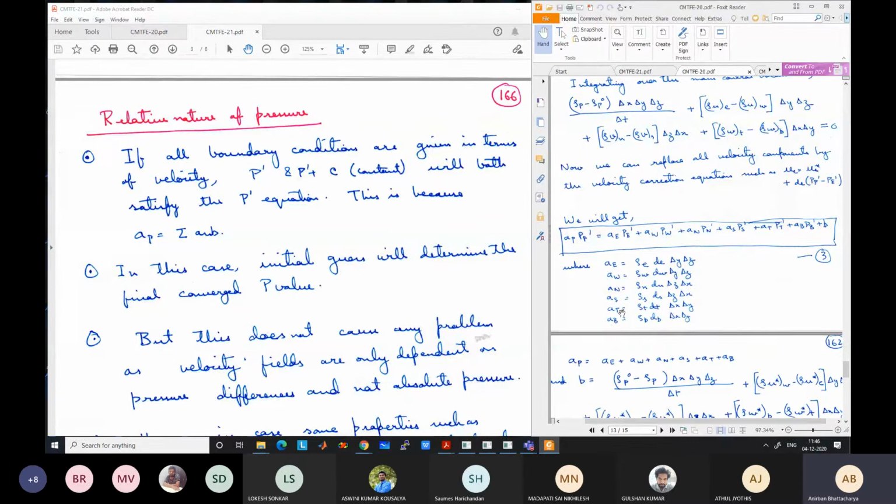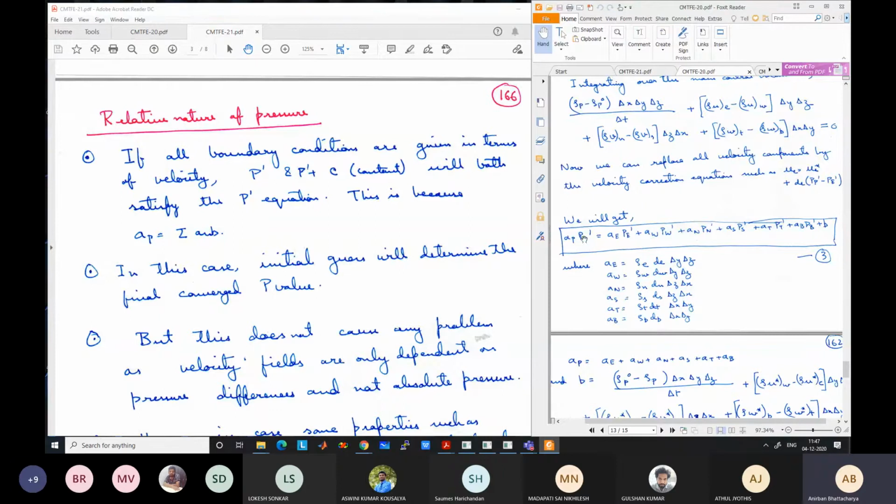So if you add any constant to the pressure correction over the entire field, all these terms will have the added constant: AE times PE dash plus C. So AEC plus AWC plus ANC plus ASC plus ATC plus ABC. This constant will be added and will be equal to APC, because AP is equal to AE plus AW plus AN plus AS plus AT plus AB.